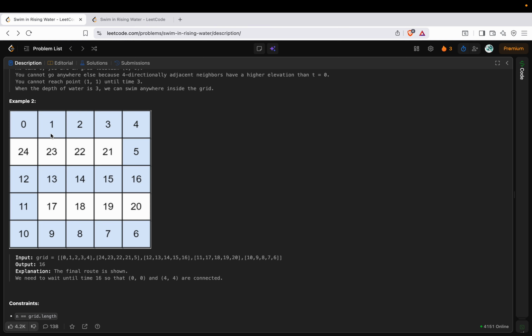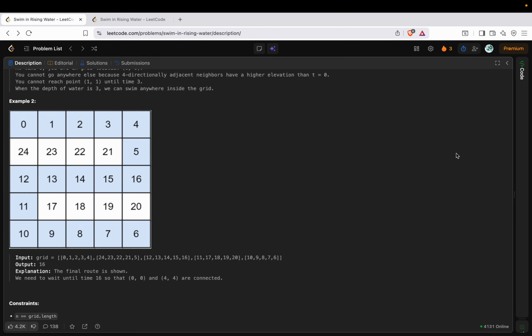So you can say that the weight between these two nodes is basically the maximum elevation of these two cells. This way the cells were connected to each other. You can imagine a graph where this is connected to this cell with the edge of 1, this is connected to this cell with the edge of 2, and so on and so forth. Now the problem statement is to find the shortest path in order to reach from here to here.